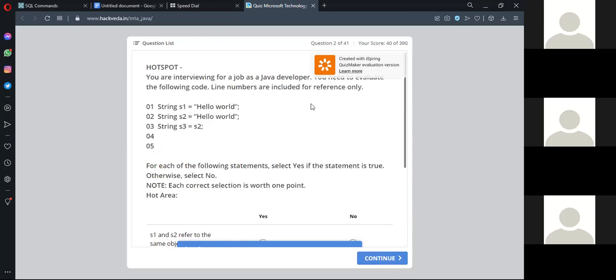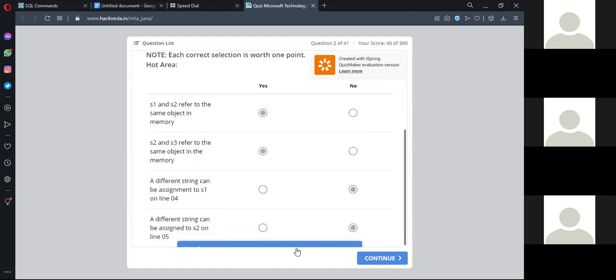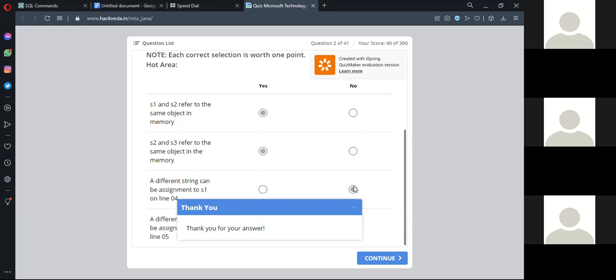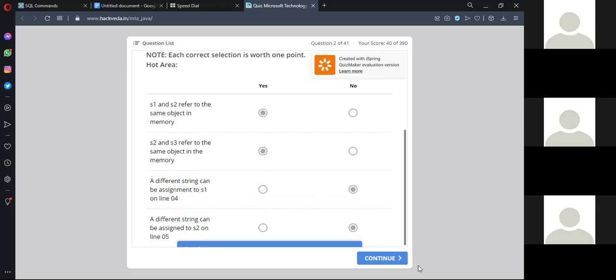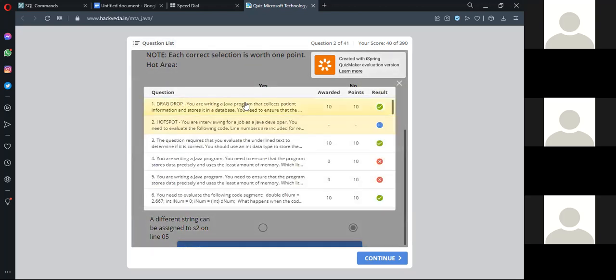Scroll down. So actually, it doesn't give any correct answer. It just plainly says thank you. Yeah, it means that your answer is correct here. It is giving you thank you for the answer. It means that is correct there, and it doesn't hold any points.